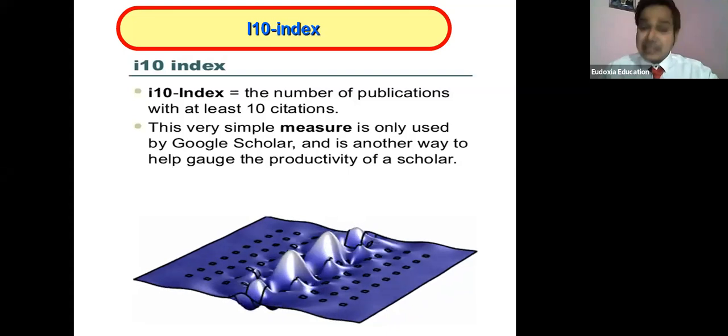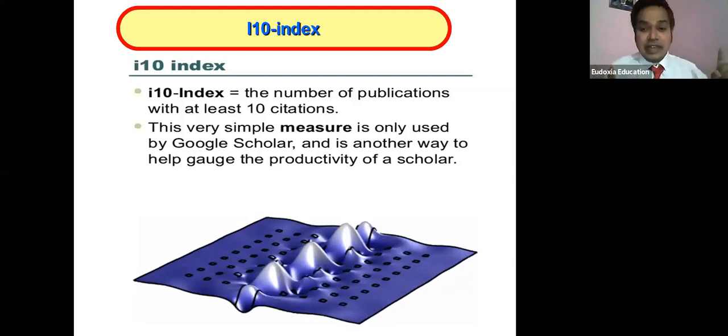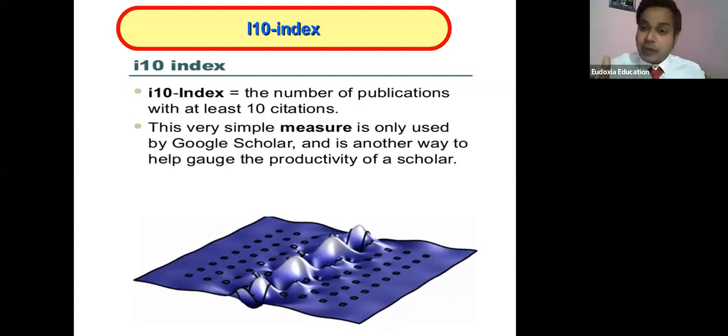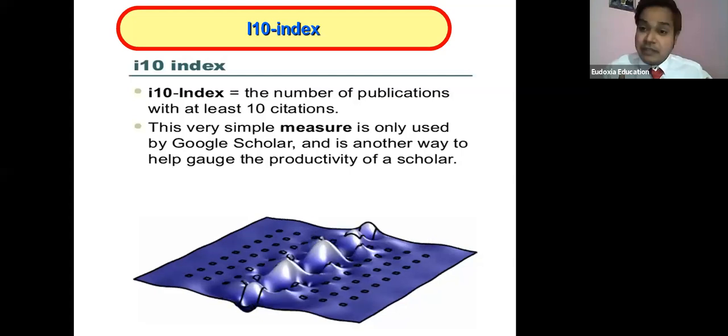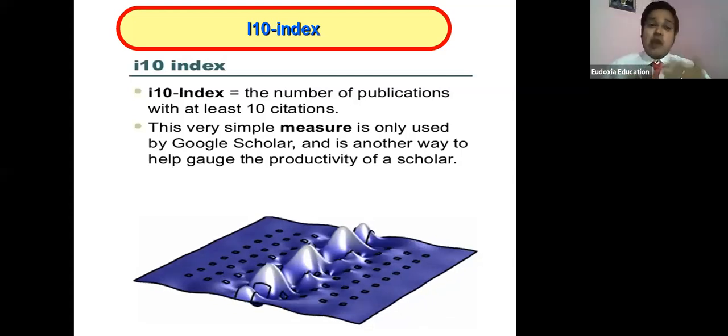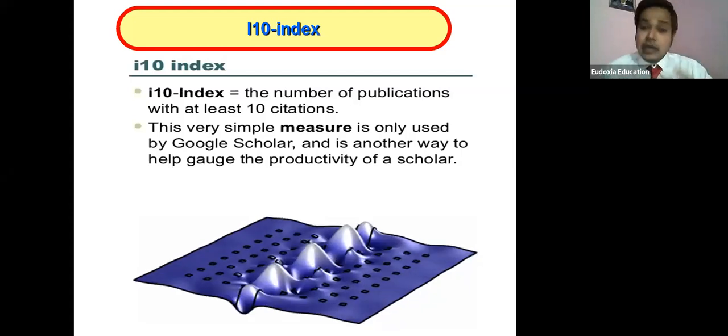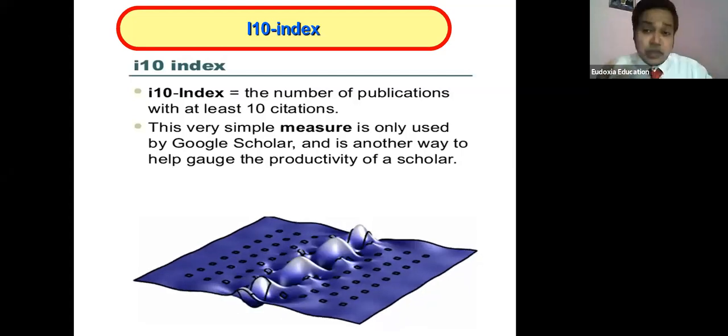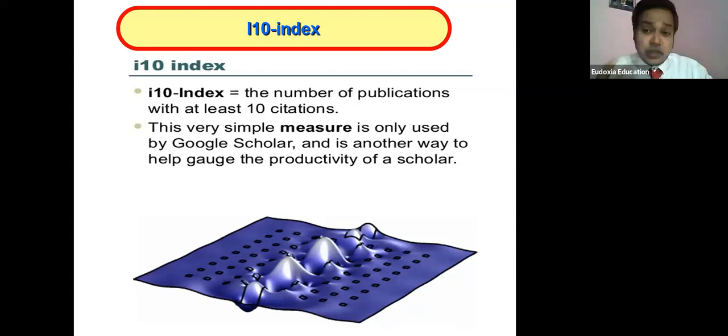It is not required that you have to publish 10 research papers for your i index. You have to publish at least one research paper which will receive more than 10 citations. That is more than 10 citations. How much i index you are having, you can check on Google Scholar. It is specially introduced by Google Scholar.